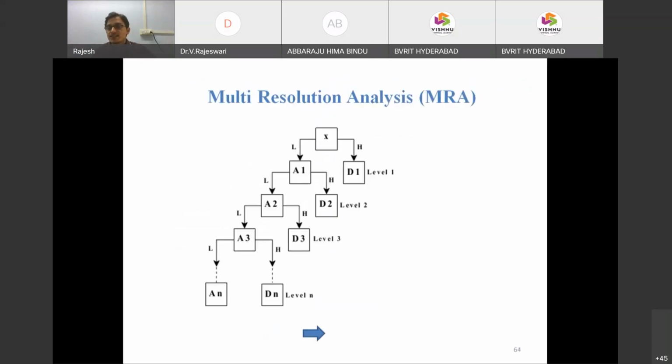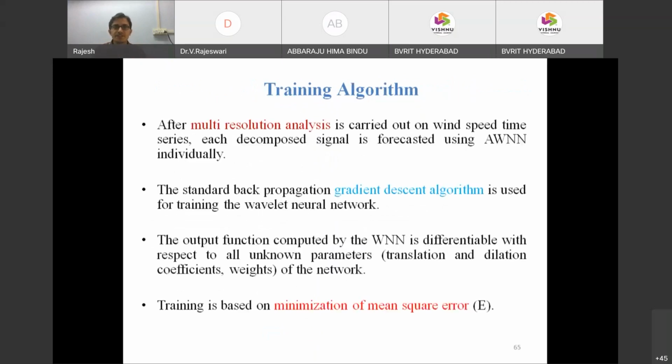Multi-resolution analysis. In the multi-resolution analysis, I mentioned in the morning, the total samples can be subdivided into approximate coefficients and detailed coefficients. Approximate coefficients can be denoted with A or S, and are used to analyze the low frequency signal, while detailed coefficients analyze the high frequency signal.